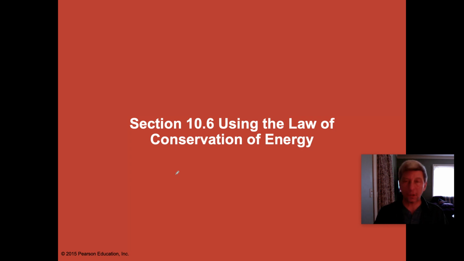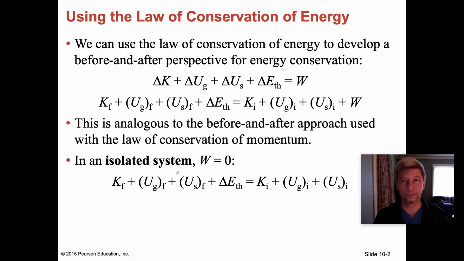Well, the initial total energy plus the amount of work that's done on the system equals the final amount of energy. So let's look at that. All right. So we can use the law of conservation of energy to develop a before and after perspective for energy conservation.